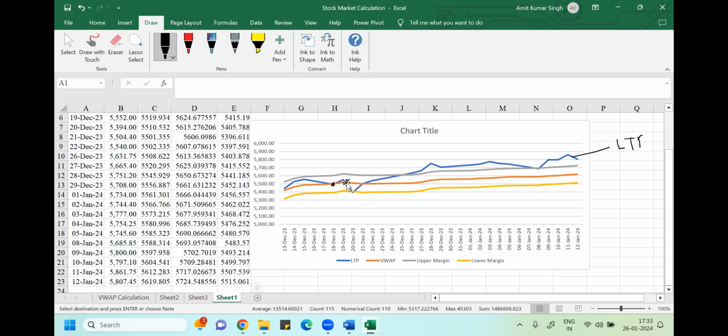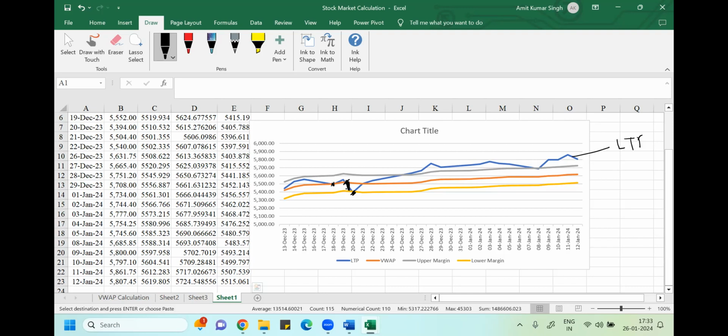Wherever you see this, you can do short selling here, and you can put this margin as your target price. You can put a stop loss maybe in the ratio 1:1 or 1:2. Imagine the length of this; half of that you can put as a stop loss. That way, if you generate the trade, you will definitely get a good profit.